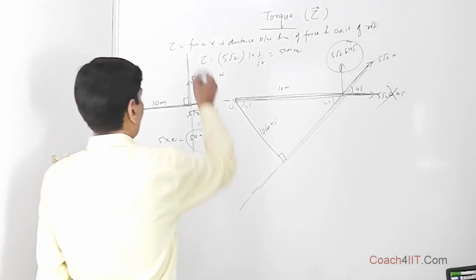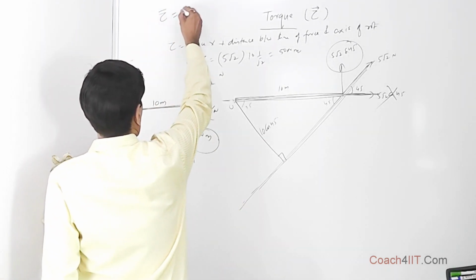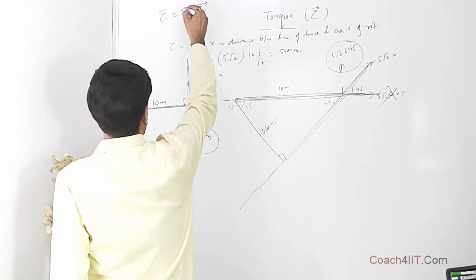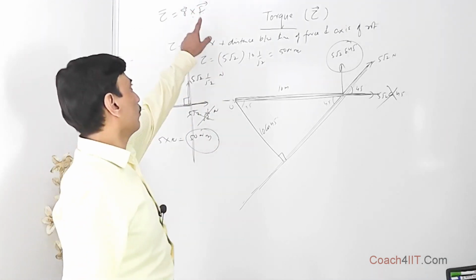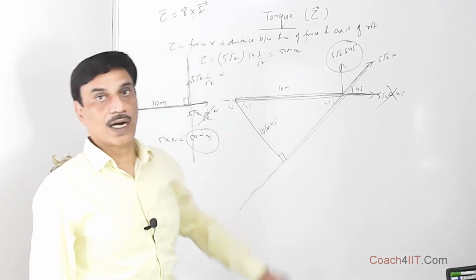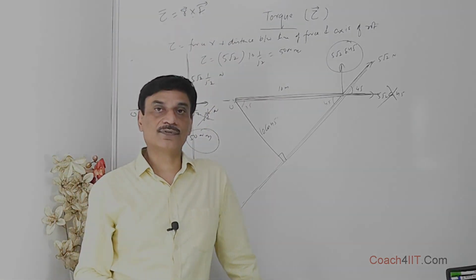And torque, if we say in vector notation, is R cross F. This is the position vector and this is the force vector. Torque of a force about any axis is R cross F, where R stands for the position vector.